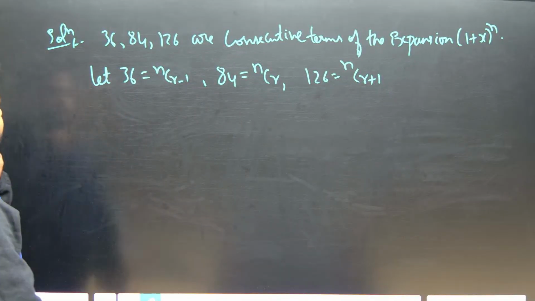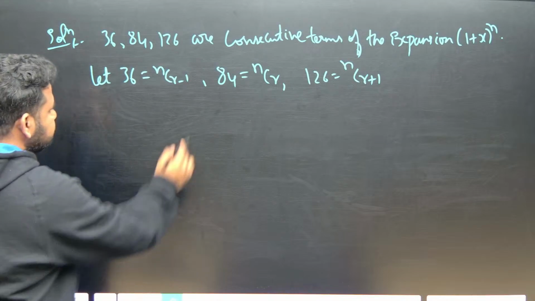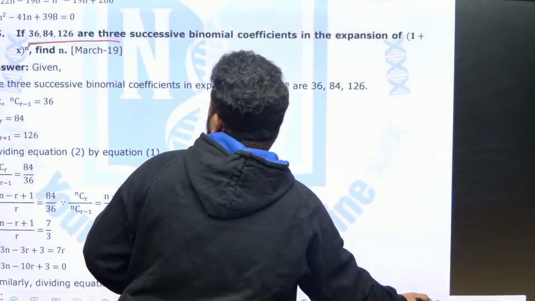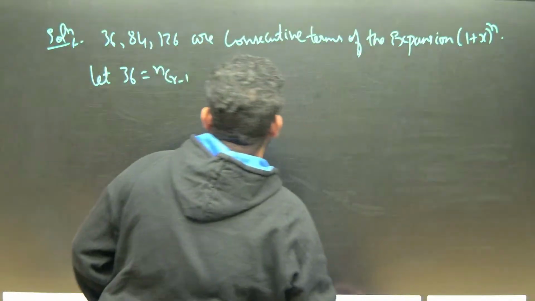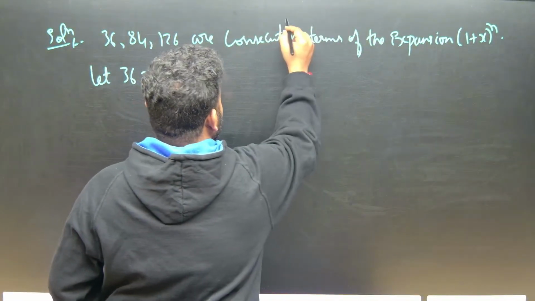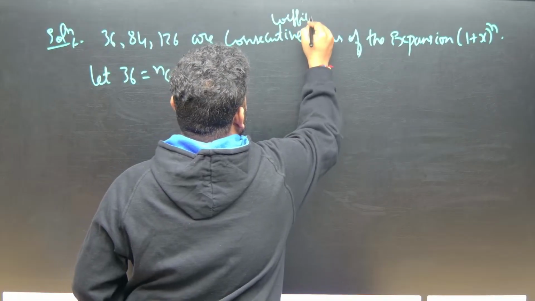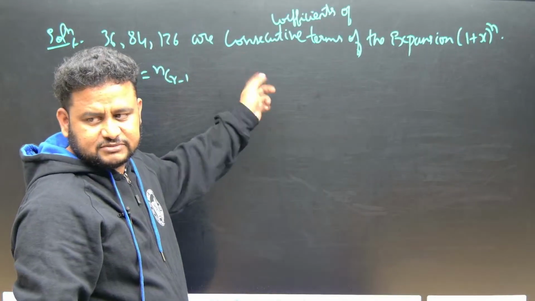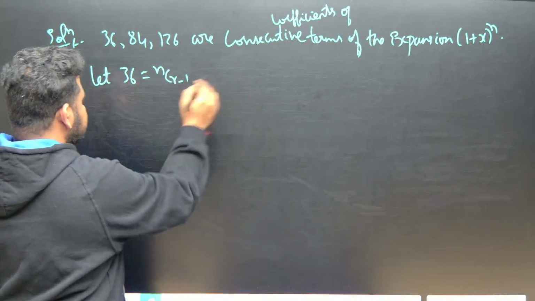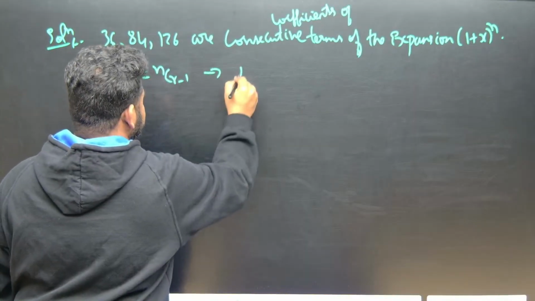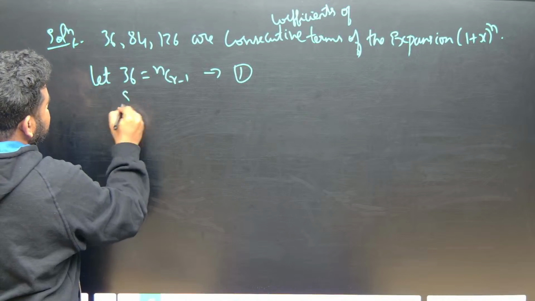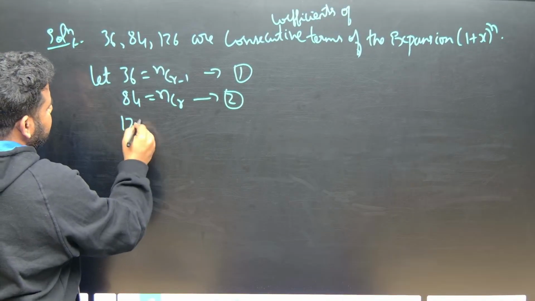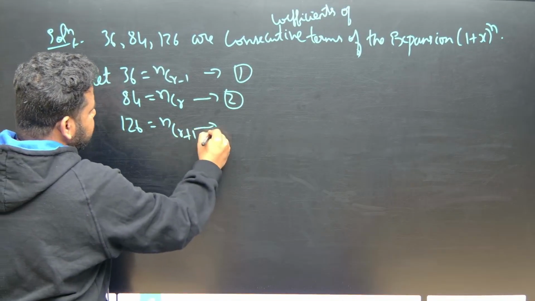Now see here, instead of writing like this, they have given three successive binomial coefficients, consecutive coefficients of the terms of the expansion. They are not consecutive terms, but consecutive coefficients. Let 36 be equal to nCr minus 1, equation 1. And 84 is equal to nCr, equation 2. What about 126? 126 is equal to nCr plus 1, equation 3.